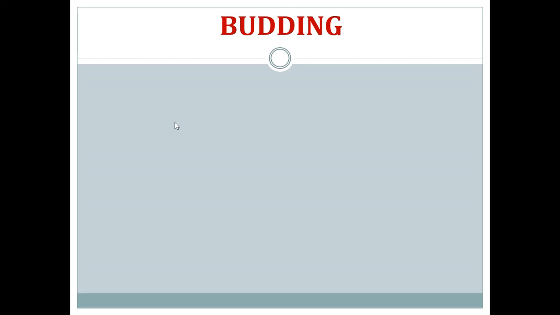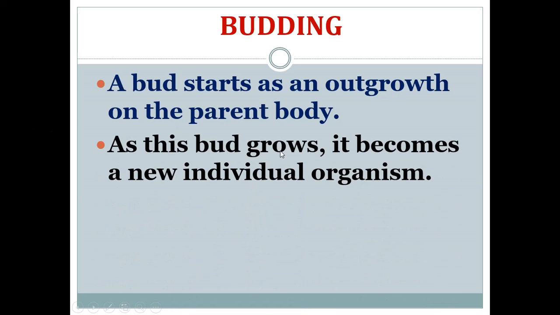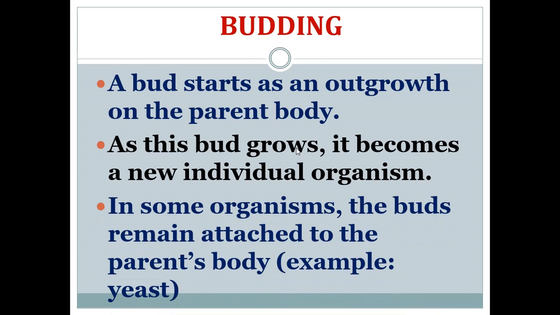Now let's see about budding. What is meant by budding? A bud is an outgrowth present on the parent body. Okay, so a bud is an external outgrowth on the parent body. As this bud grows, it becomes a new individual organism. Okay, when the bud grows, it becomes a new individual organism. This process is called budding.